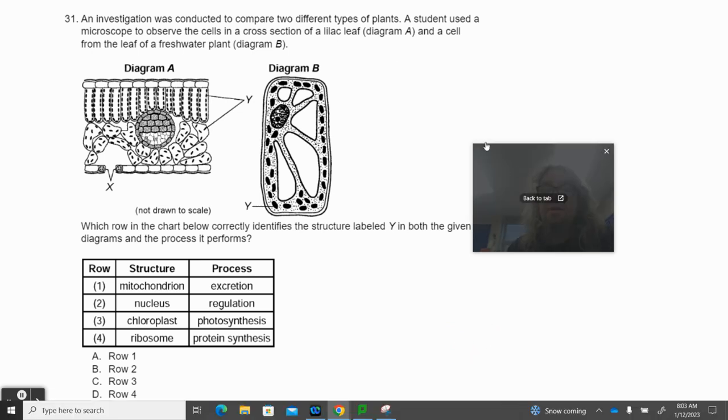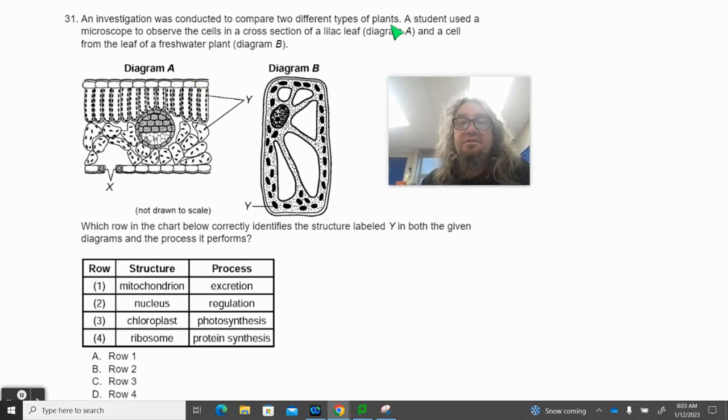Question 31. Same investigation. The student used a microscope to observe the cells in a cross-section of a lilac leaf and a cell from a leaf of a freshwater plant. Which row in the chart correctly identifies the structure labeled Y in both the given diagrams with the process it performs? All right, so is it A, row 1, mitochondria is the structure, its process is excretion.